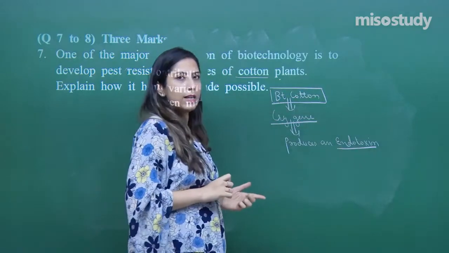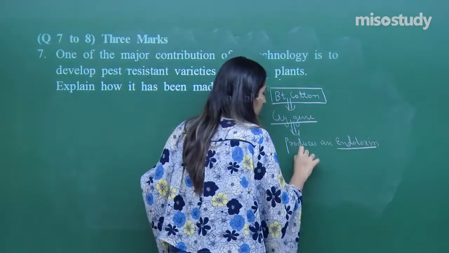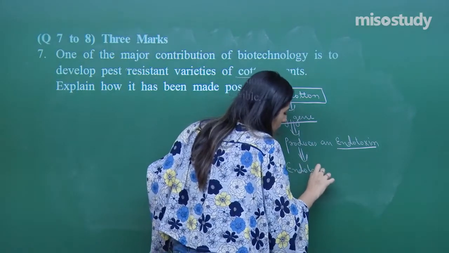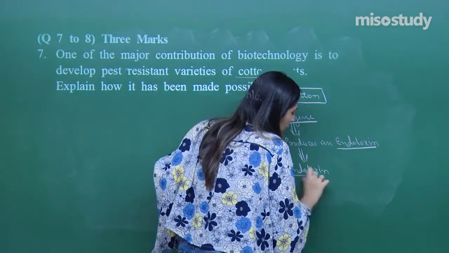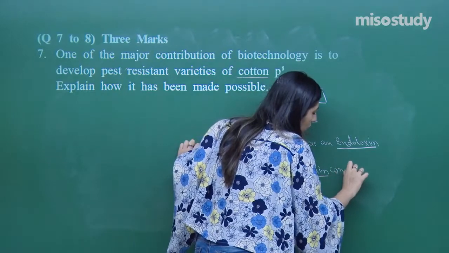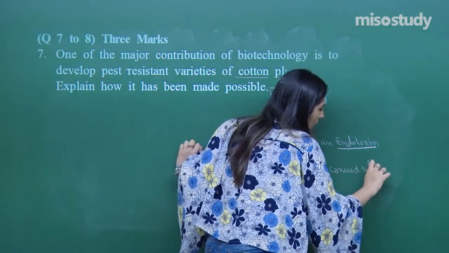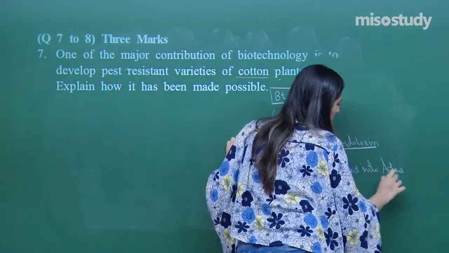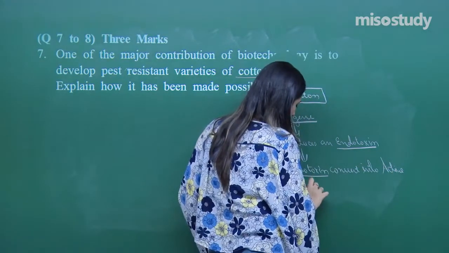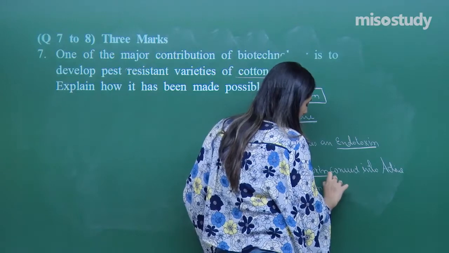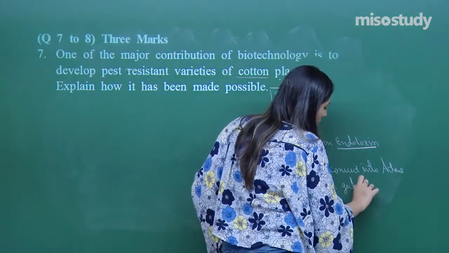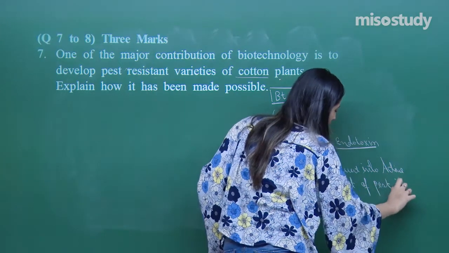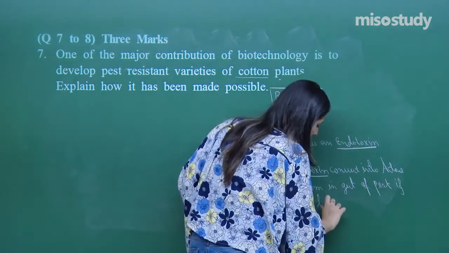When they produce this endotoxin, the endotoxin converts into active form in the gut of the pest if taken by the pest.